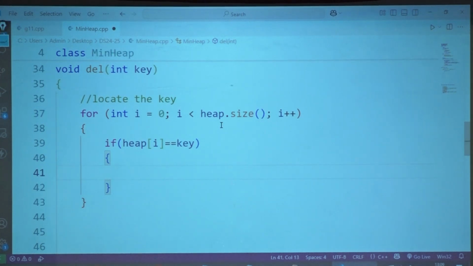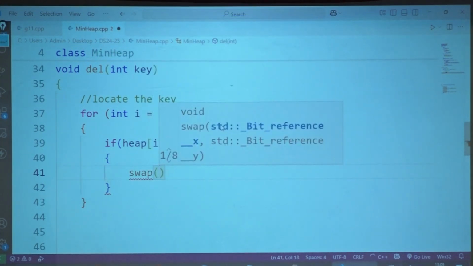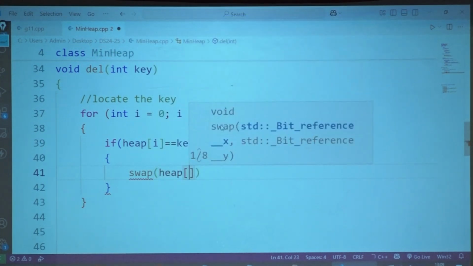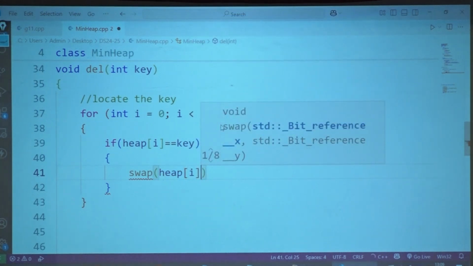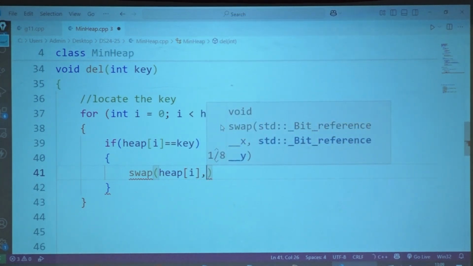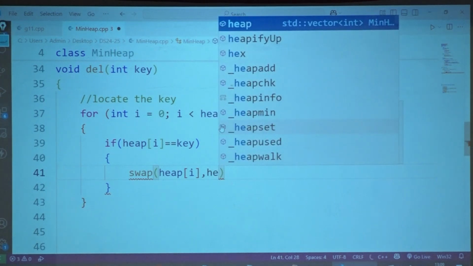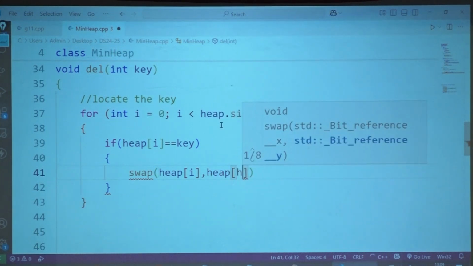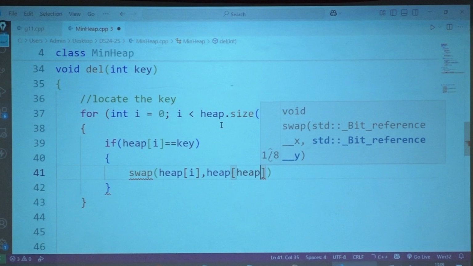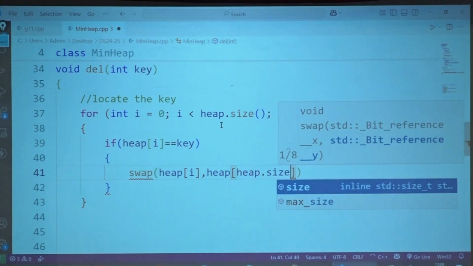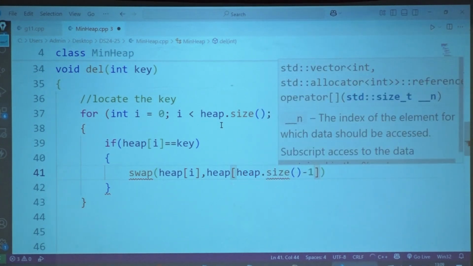Okay, so I have got the key. Then what am I going to do? Swap the element which I have found with the last element. Last element is going to be heap dot size minus 1.